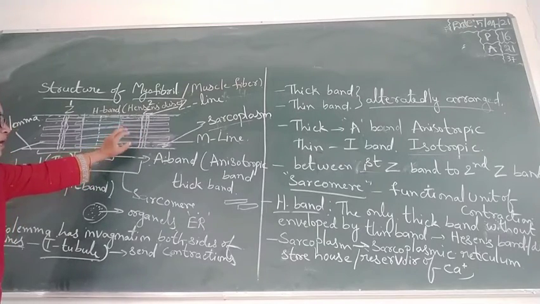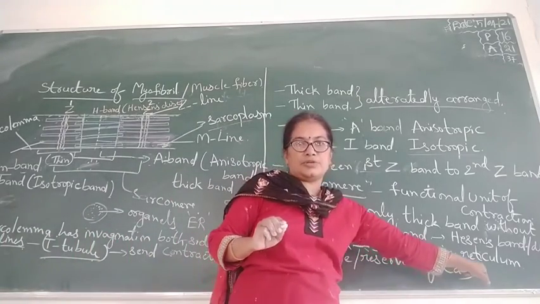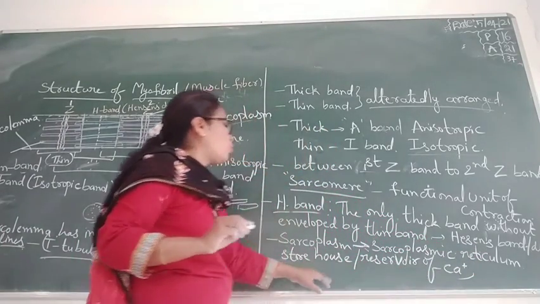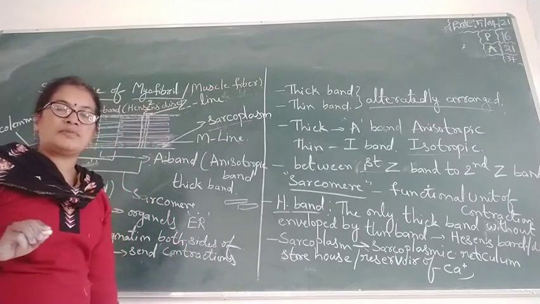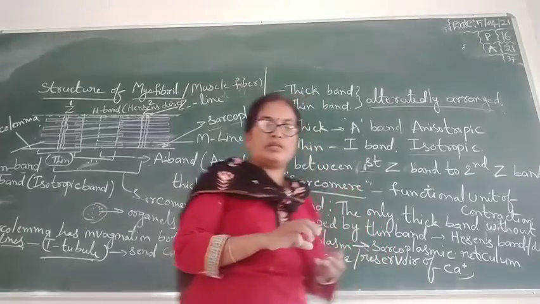In that sarcoplasm they contain the sarcoplasmic reticulum, the storehouse or reservoir of calcium ions, which are helpful in the contraction of bones and muscles.